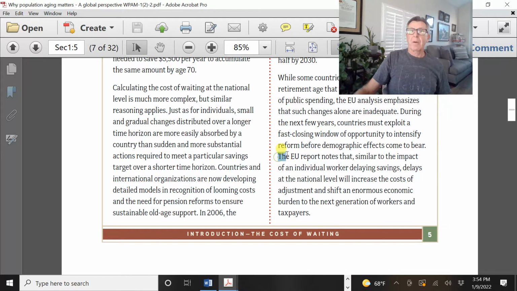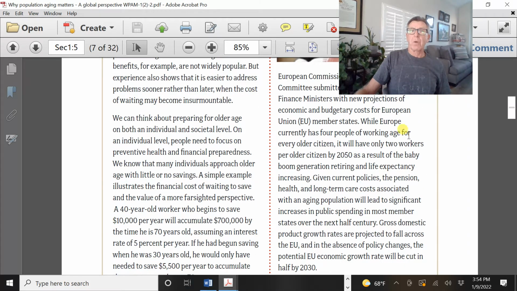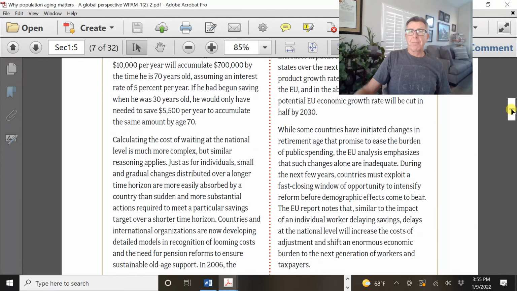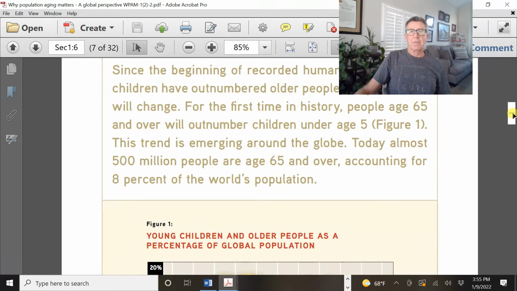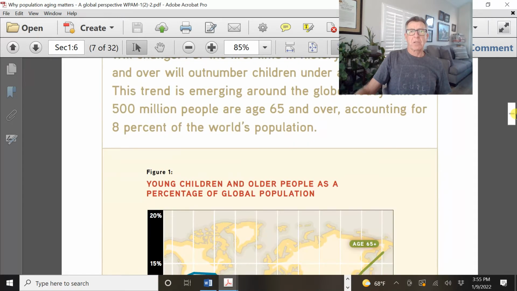So that's what's talked about over here, how the European Union is having major discussions about what we're going to do to be able to fund these pensions. All right, so aging population. This is kind of just again the shock and awe, looking at what's going on globally and the shift that we talked about earlier.